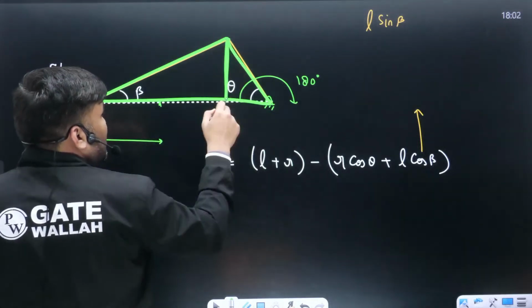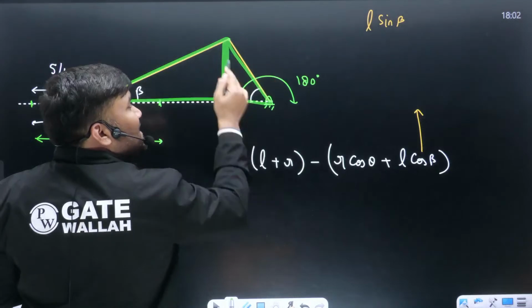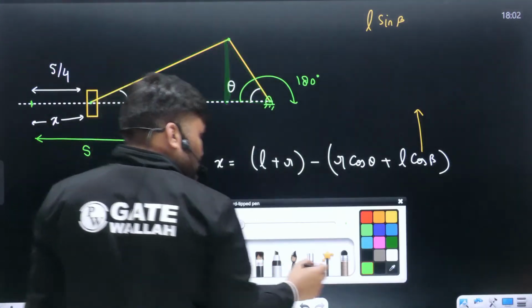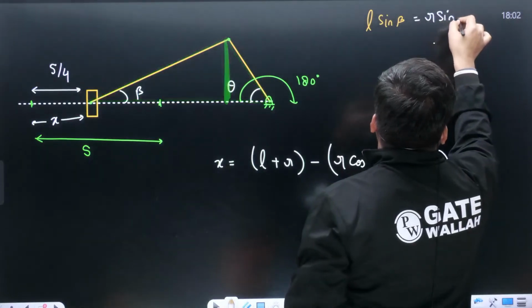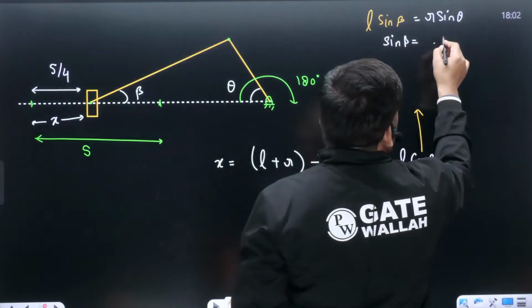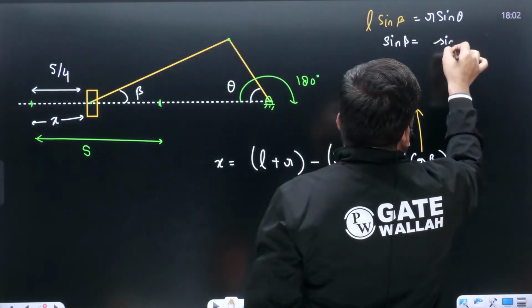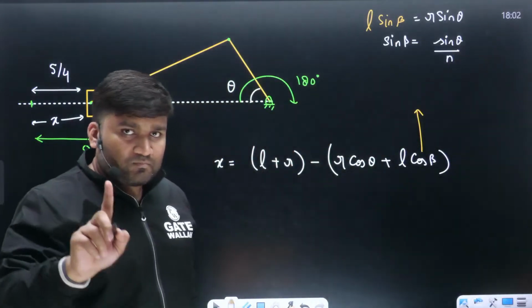If I draw a perpendicular here, can I write L sin beta वाला component ये है, R sin theta वाला component is also this. L sin beta is equal to R sin theta can be written. Can I write sin beta can be written what? Sin beta is equal to sin theta divided by n हो जाएगा, लिख सकते हैं.